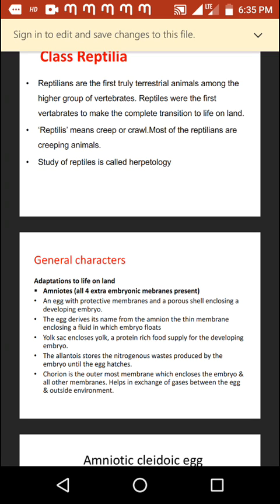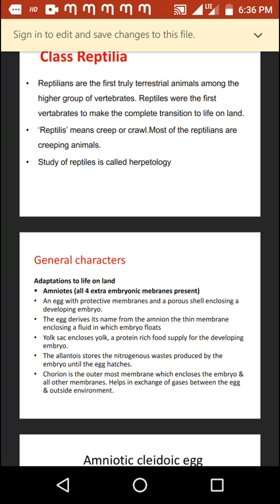The egg derives its name from the amnion, the thin membrane enclosing a fluid in which the embryo floats, and it is a salty fluid called amniotic fluid. This amniotic fluid protects the embryo from external as well as internal shocks. The next important membrane is the yolk sac, which encloses yolk, a protein-rich food supply for the developing embryo. The allantois stores nitrogenous waste produced by the developing embryo until the egg hatches.